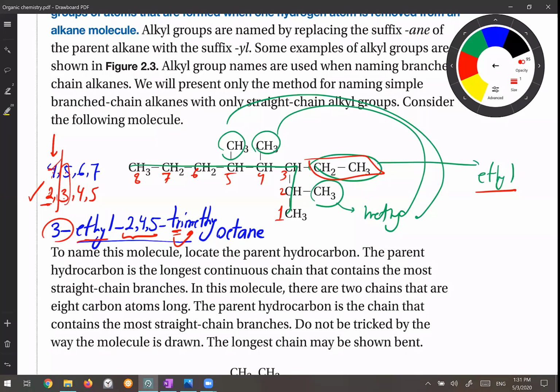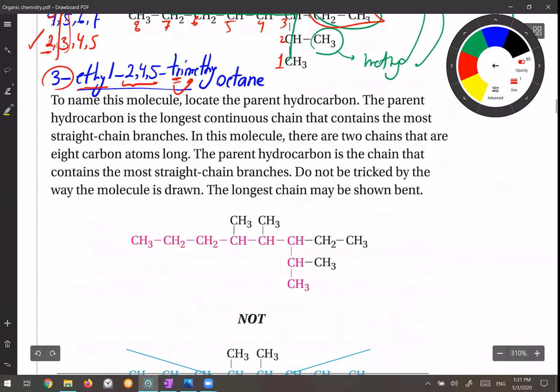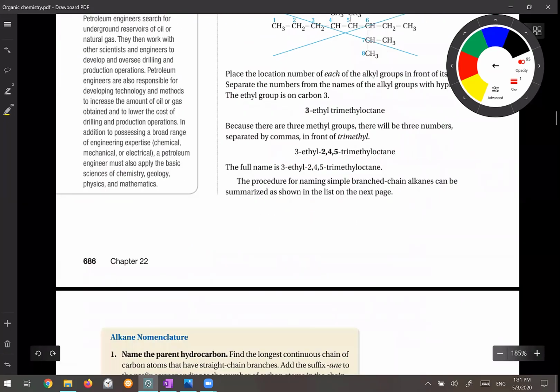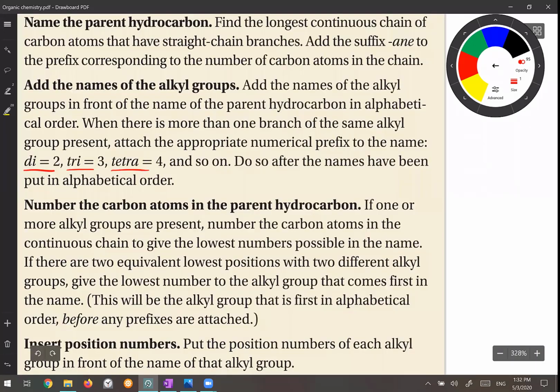Okay, so let's do some examples to be more clear. Here also in your book, it explains how you have to name them. The step-by-step is mentioned. If you have 2 identical groups, you say di. If you have 3 identical groups, tri. 4 identical groups, you use tetra. And you know how to position. Okay, let's answer this one.